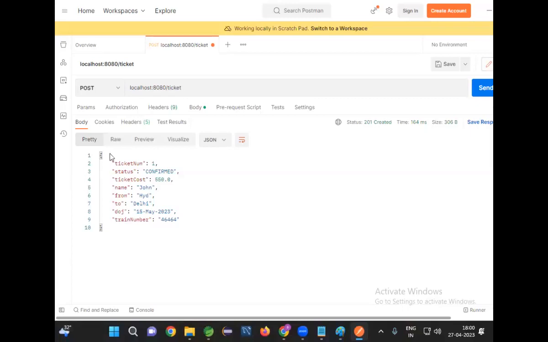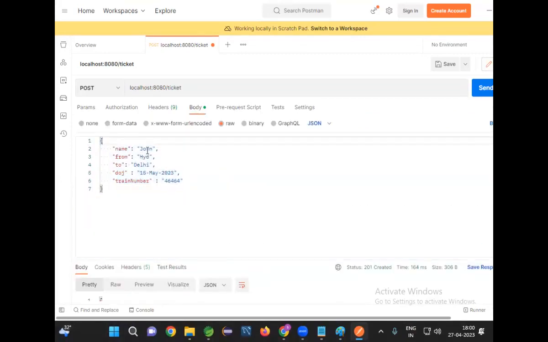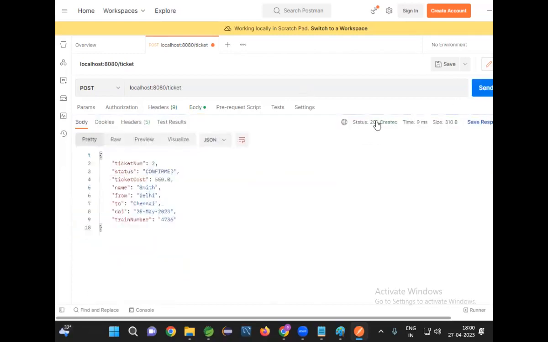Now I want to test my post request method with another ticket data. Instead of John, let me give Smith. From address, this time it is Delhi and to Chennai. Journey date 25th May. Train number, some other value. Good. Click on send. When I click on send, what happened? 201 Created. I got the Smith ticket.